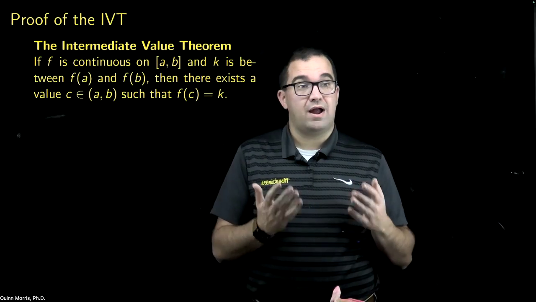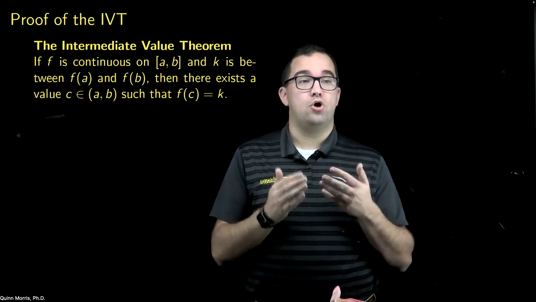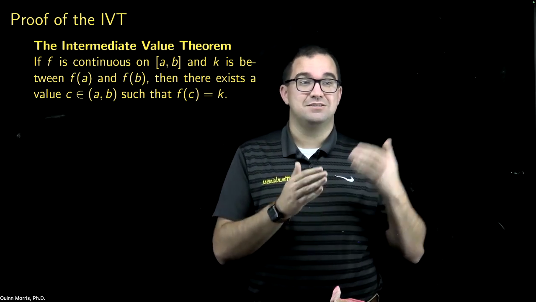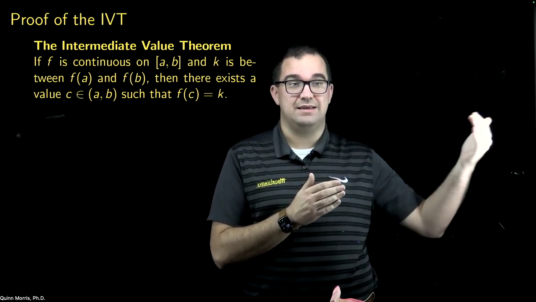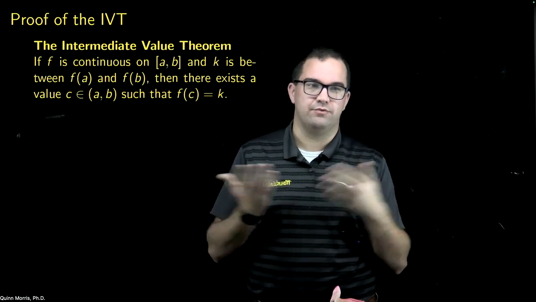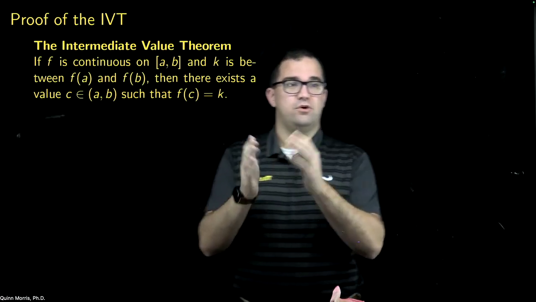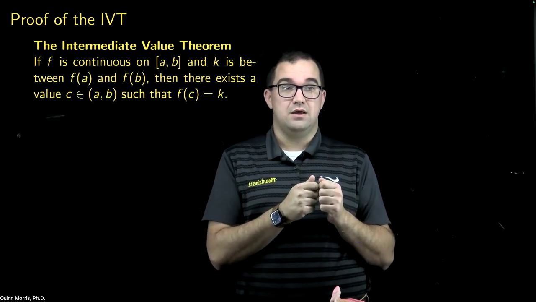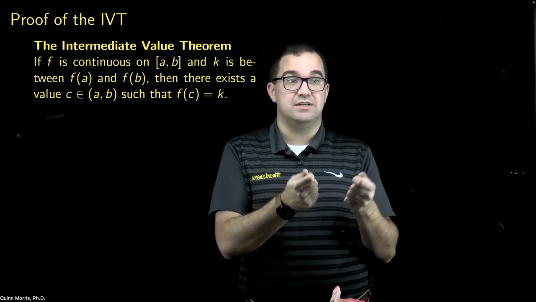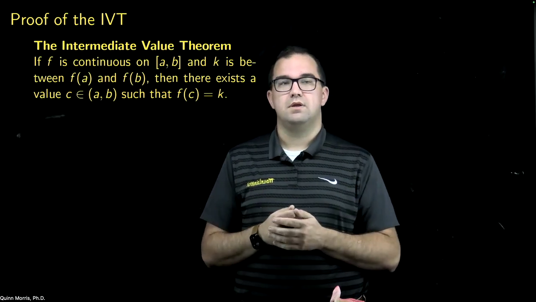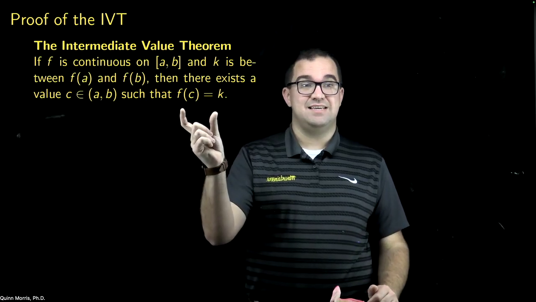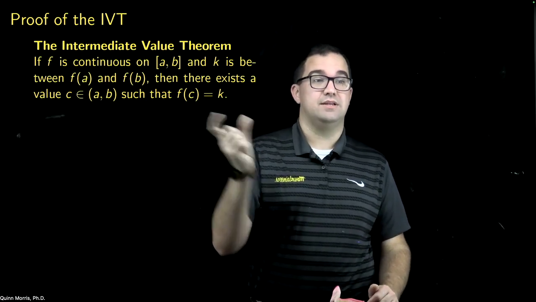I can write those words down, but no such c exists. There's no rational number c such that when you square it, you get 15. Why? Well, the square root of 15 is irrational, right? So you have to be careful though. You can start writing down these conditions, but then you have to make sure that a thing that actually satisfies those conditions exists. Now, once you have that c, you then need to show that this c satisfies this other condition.